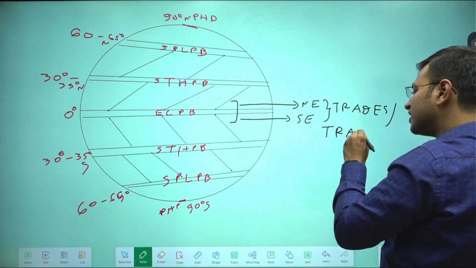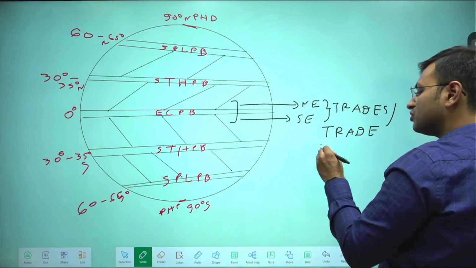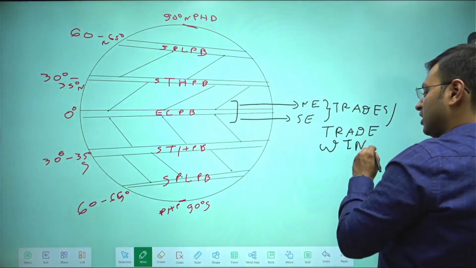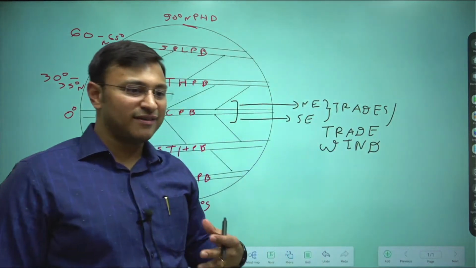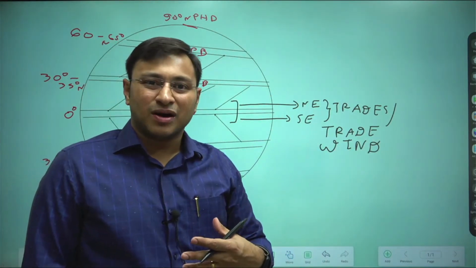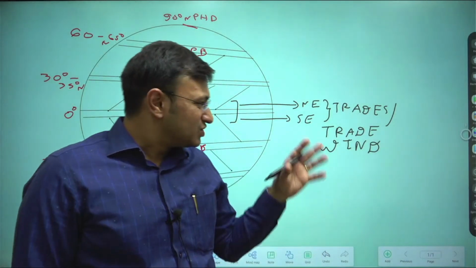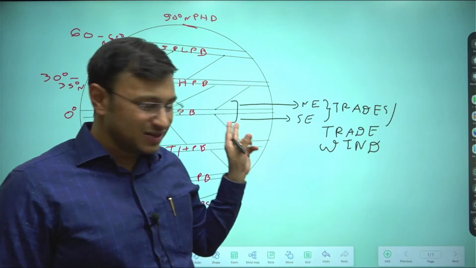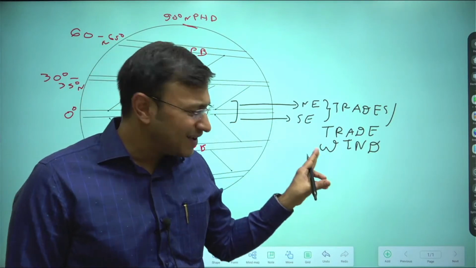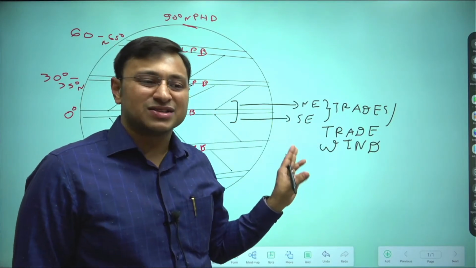Why are these called trade winds, guys? Because they are known to help trade. In ancient times, you didn't have diesel powered boats or big ships, so you had the option of only wind sailing. Hence, these winds are known to help the trade, and hence we call them trade winds.